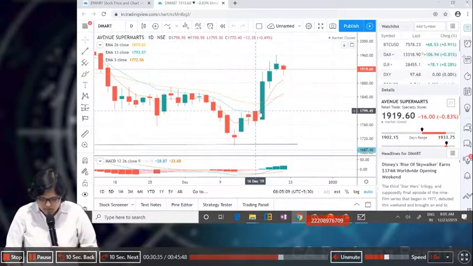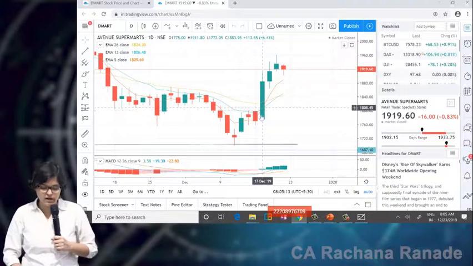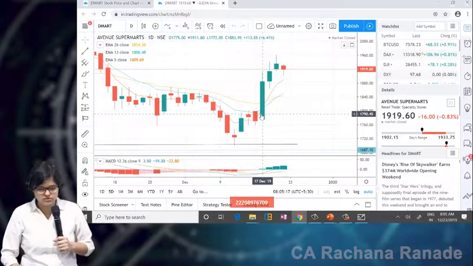Maybe I discussed it on 17th. I saw this candle and we discussed this on 18th morning, for sure.